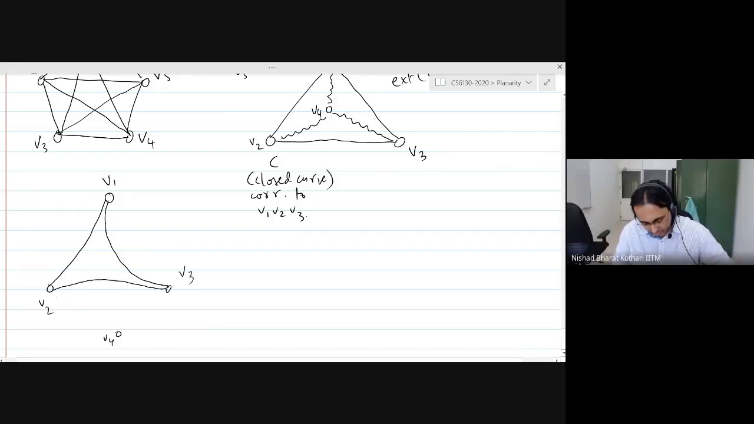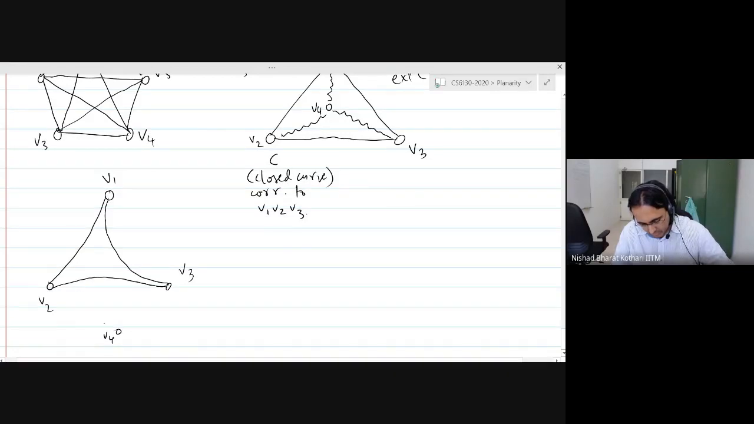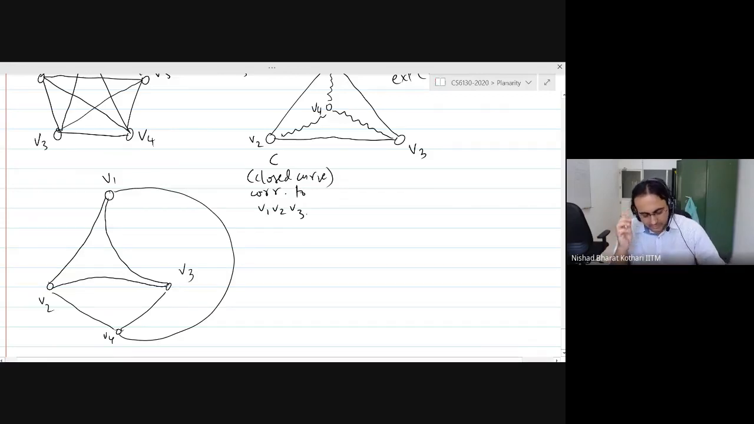So you want to try it? Let's see if it works. Now the same argument works, right? If you put V5 in any of these triangles, T1, T2, or T3, you are always not going to be able to connect V5 to one of the three vertices V1, V2, and V3.